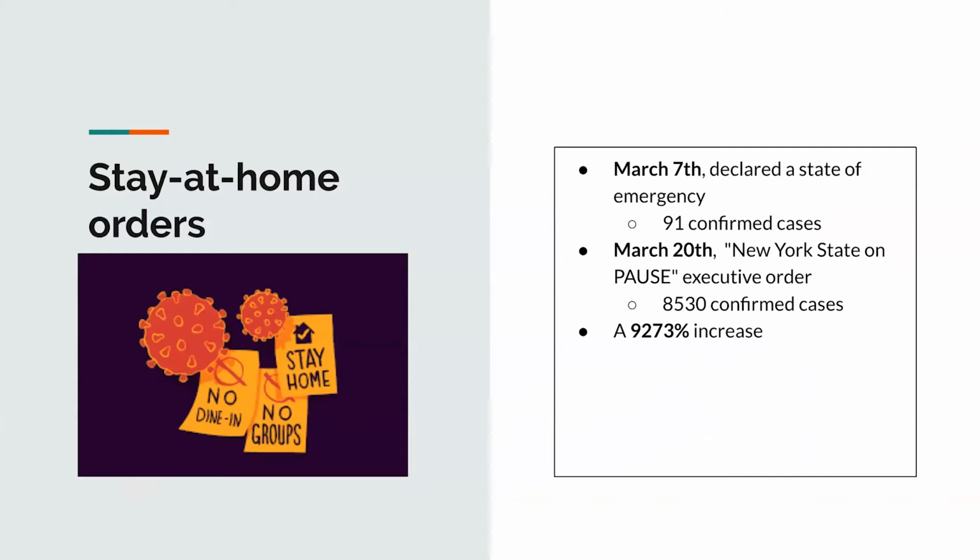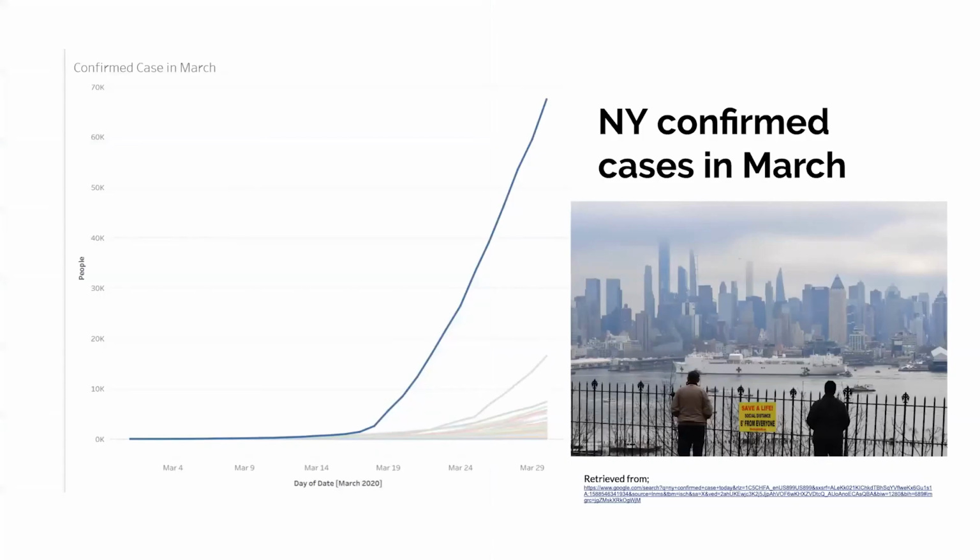On March 7th, Governor Cuomo declared a state of emergency. By that time, they had 91 confirmed cases. On March 20th, he signed the New York State on PAUSE executive order. By then, they had 8,530 confirmed cases, which is a 9,273% increase. Next slide, please. In this graph, we can really see the New York confirmed cases start to shoot up in March. Next slide, please.